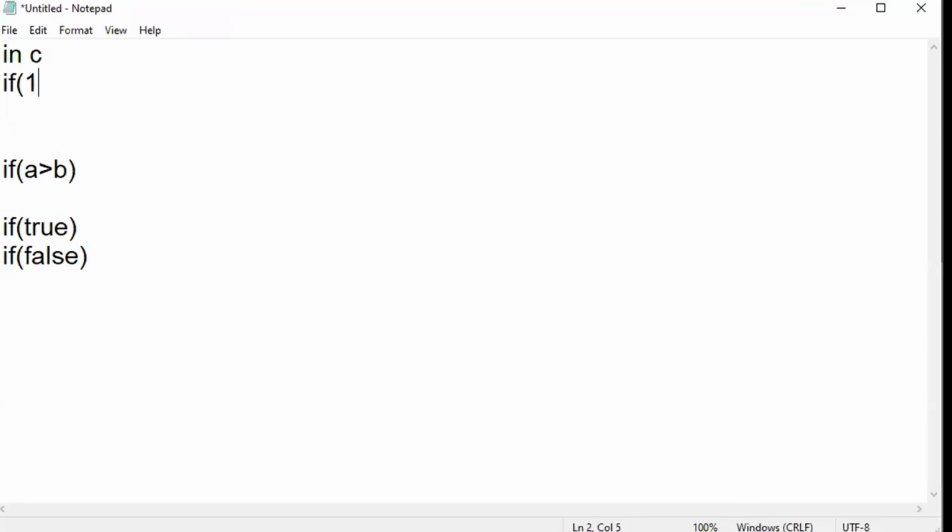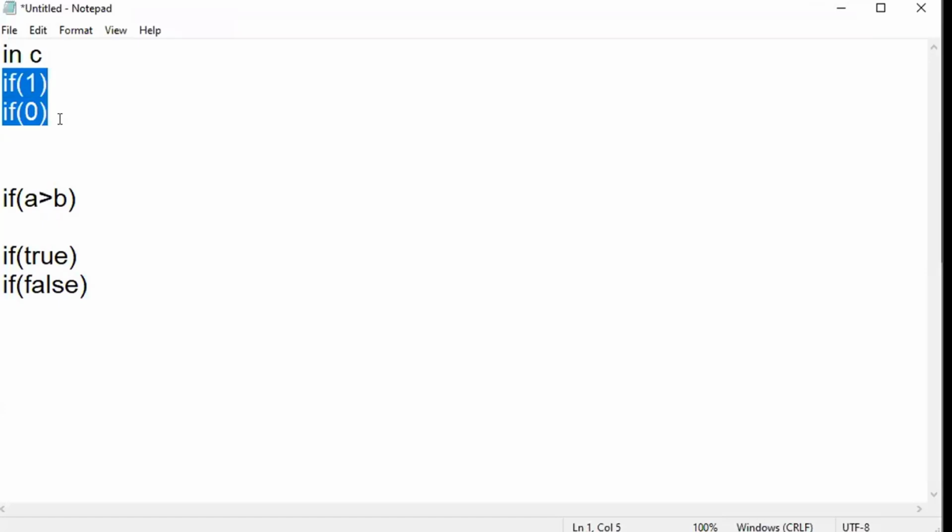If 1, that means if the condition has been evaluated to true, everything is the same with respect to C. I can write something like this in C, where the expression has been evaluated to 0, that is nothing but false.